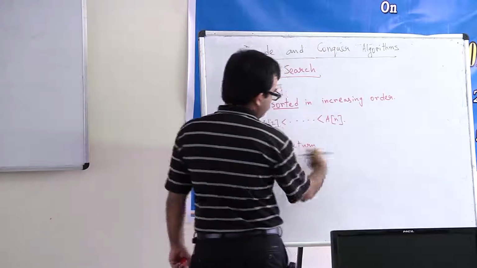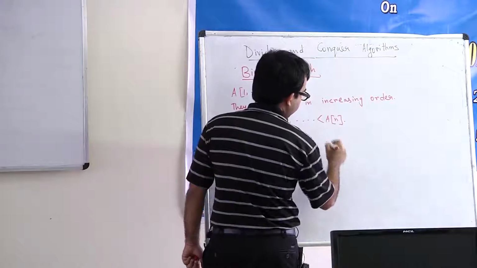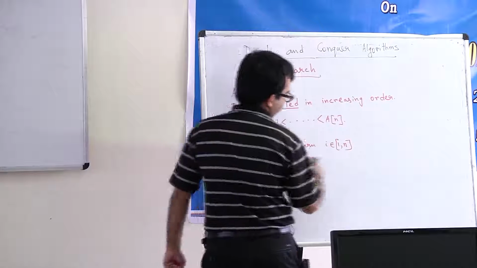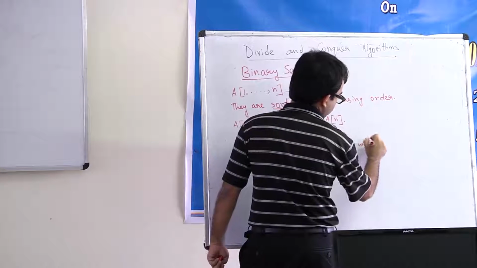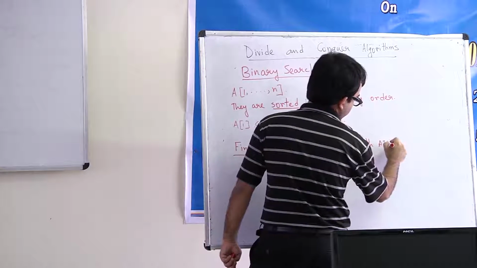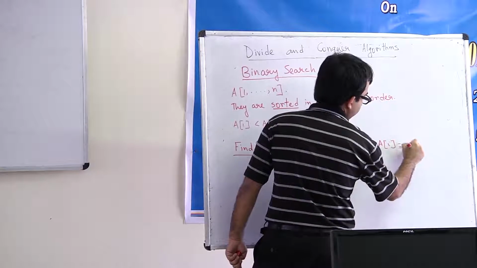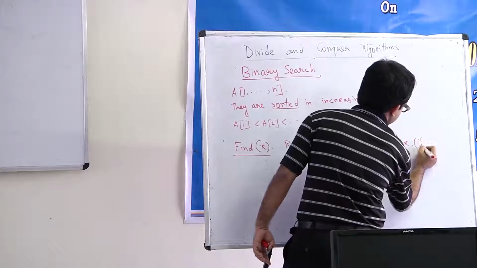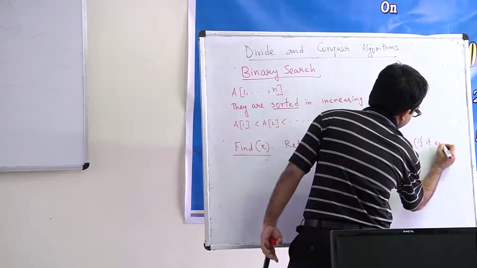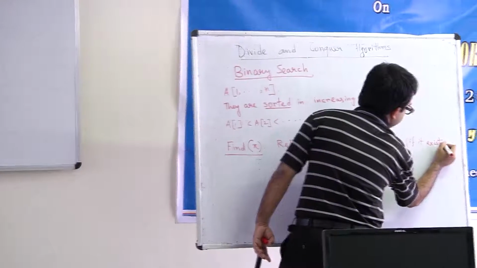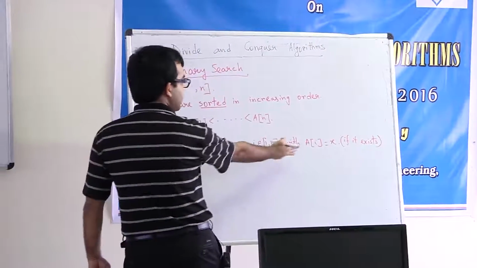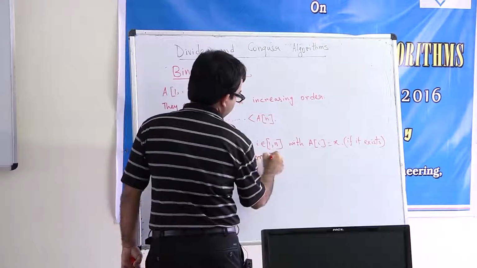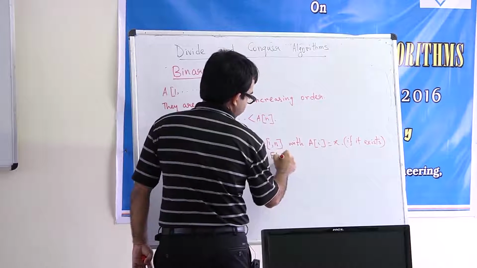So meaning you will return the index i from 1 to n with a_i equal to x if it exists. So if the element x belongs to this array, then of course there will be one index i such that a_i equal to x. Or you just return failure otherwise.